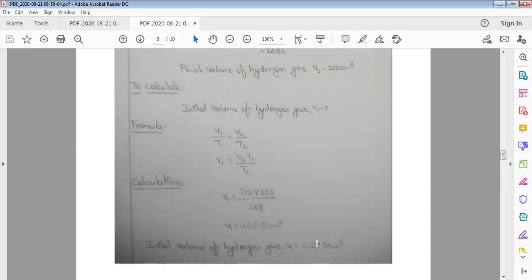So by reducing the temperature, the volume also gets reduced. The volume is reduced from 255.5 centimeter cube to 212 centimeter cube.